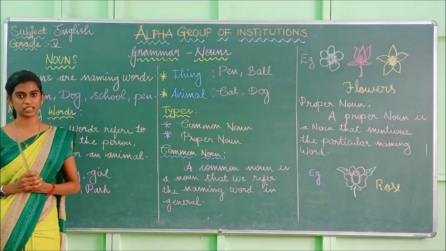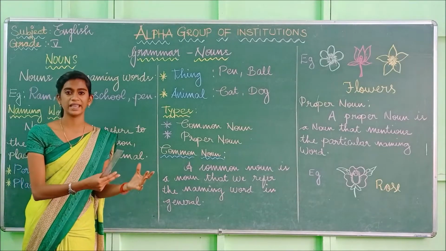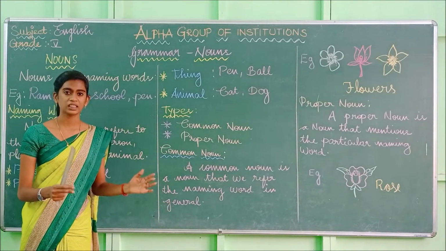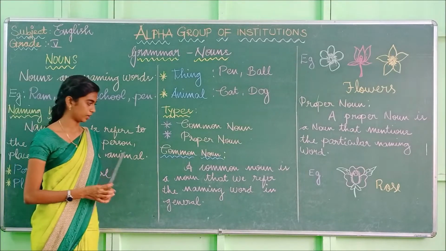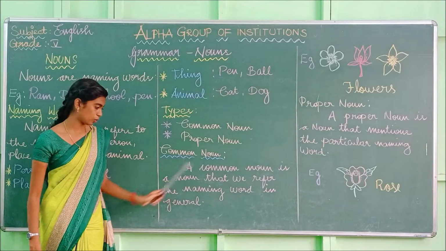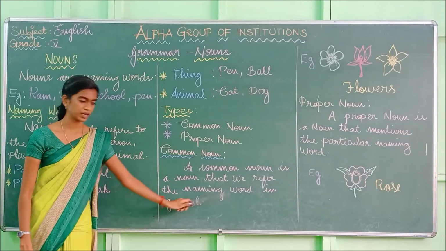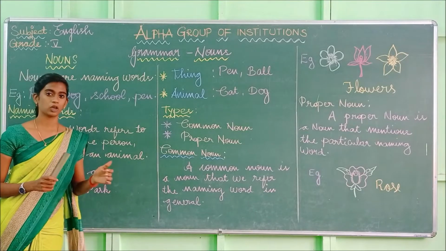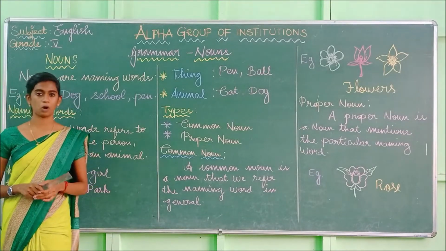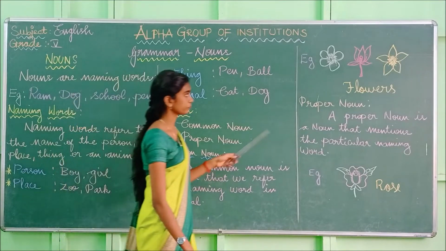So you already know what is meant by naming word. So if we refer to those naming words in general, in common, that is known as the common noun. So a common noun is a noun that we refer the naming word in general. So what is the naming word? Yes, the name of the person, place, thing or the animal. So if we refer to the noun in a general form or in a common form, that is known as the common noun.